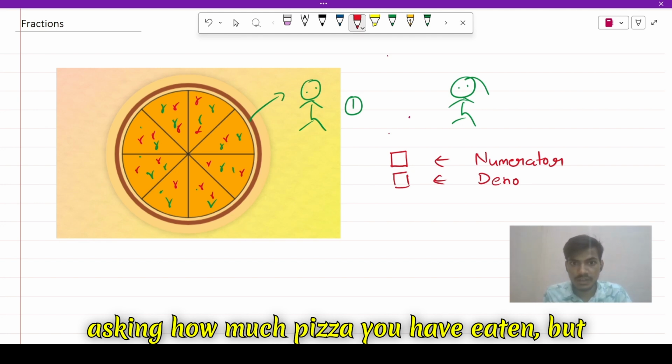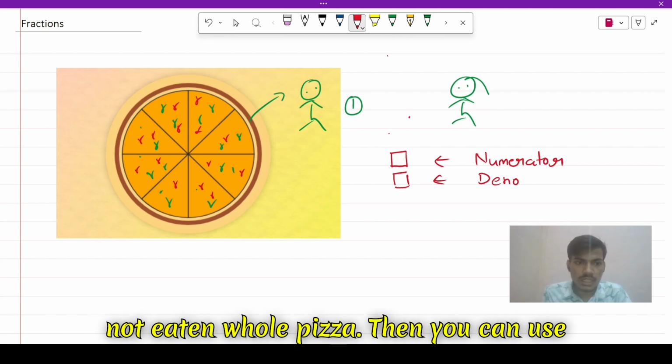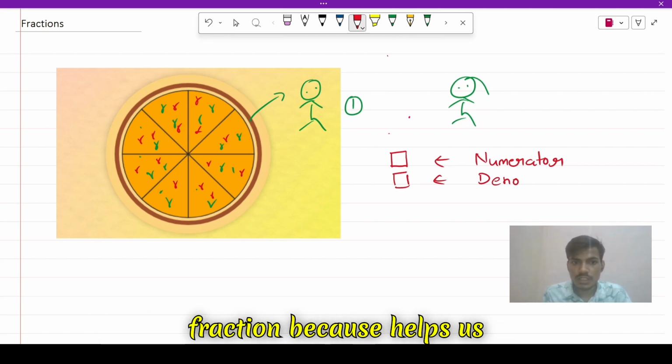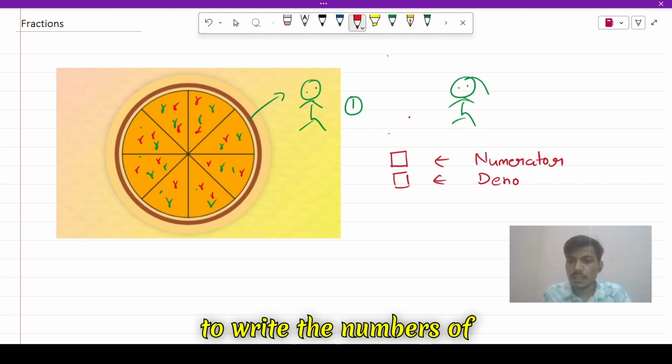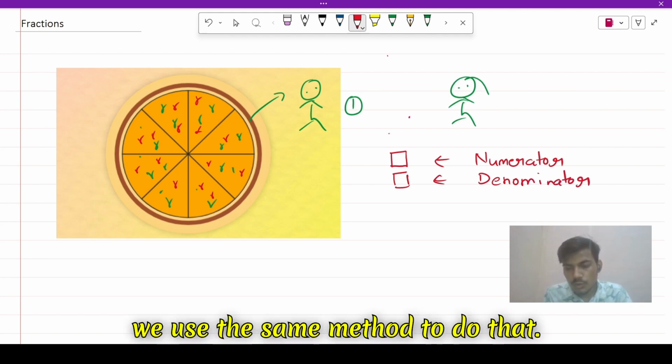Let's consider how we can use a fraction in this situation, when your mother is asking how much pizza you have eaten. You haven't eaten the whole pizza. Then you can use a fraction, because fractions help us write the number of parts in a whole, and we use the same method to do that.